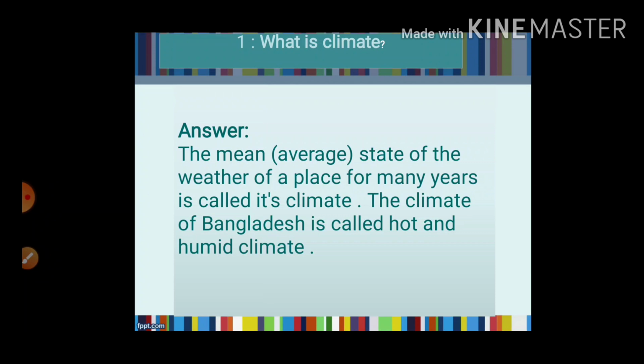So why are we learning climate? Because this is important. Depending on climate, different types of eating habits are built. The clothes we wear, the types of food we eat, our lifestyle, the animals that live in that particular area, and the plants that will grow, all of these depend on the climate of that particular country. So that's why we are learning about climate.